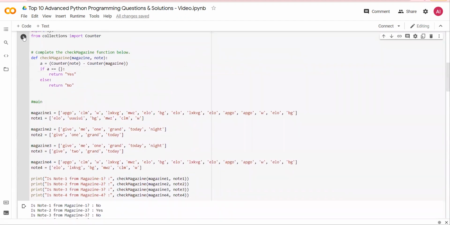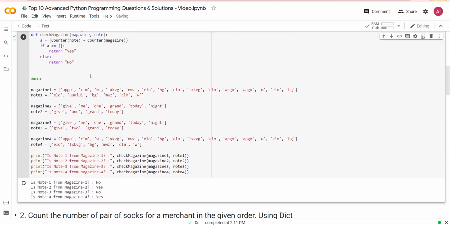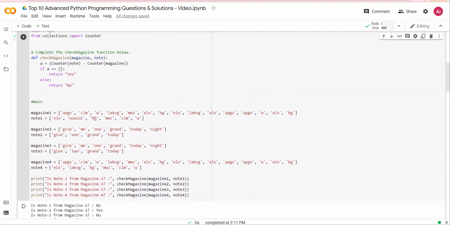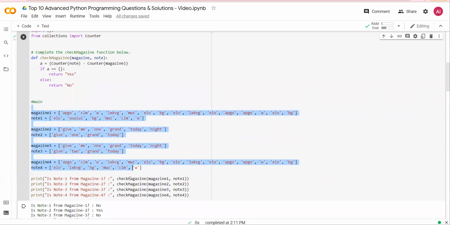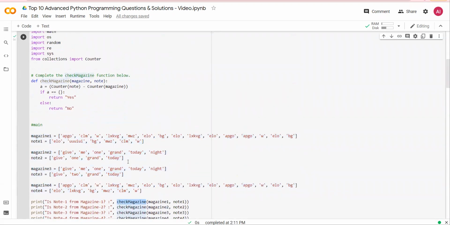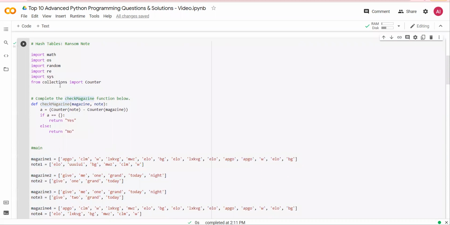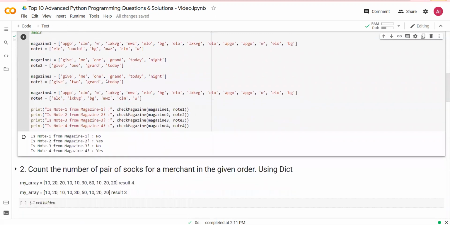Let's run this and you would see that the output is, is note 1 from magazine 1 yes or no? Very, very simple function, and this is the main. These are 4 examples, and this is where I'm calling this function. From collections, make sure that you import Counter. Great. Let's move on to question number 2.